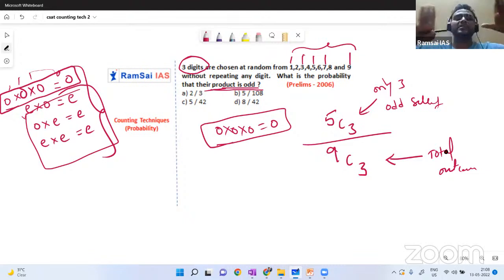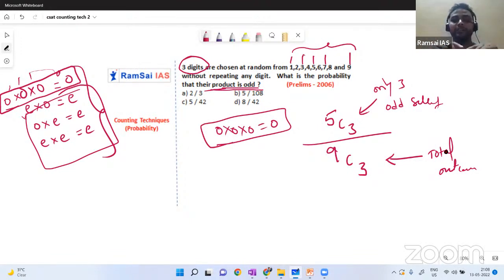Only 3 into 5 into 7, 3 into 11 into 19. That kind of numbers only gives you an odd product. Out of these 3 numbers, even a single one, at least one even, will make the product even. Are you getting? So the 3 numbers I am selecting should be odd numbers only. How many odd numbers are available? Out of 9, 5 odd numbers are available. Out of 5 numbers, I am selecting 3 in 5C3 ways.